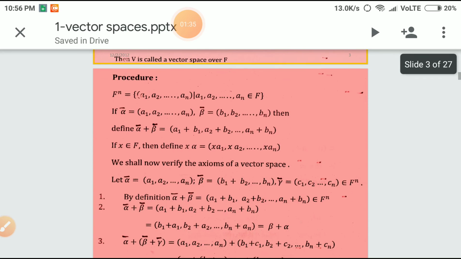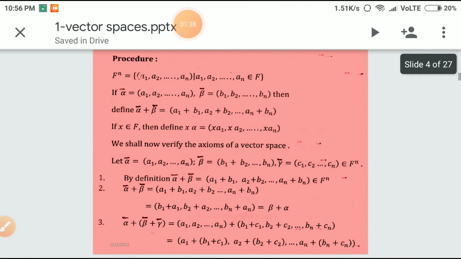Now, how to prove this? F power n is equal to what? It is the set of n-tuples (a1, a2, etc., an) such that a1, a2, etc., an belong to capital F. If alpha bar is equal to (a1, a2, etc., an) and beta bar equal to (b1, b2, etc., bn), then we define alpha bar plus beta bar equal to (a1 plus b1, a2 plus b2, etc., an plus bn). This is called addition of n-tuples. And then further, if x belongs to F, then we define x alpha equal to (x a1, x a2, etc., x an). We will now verify the axioms of vector space.